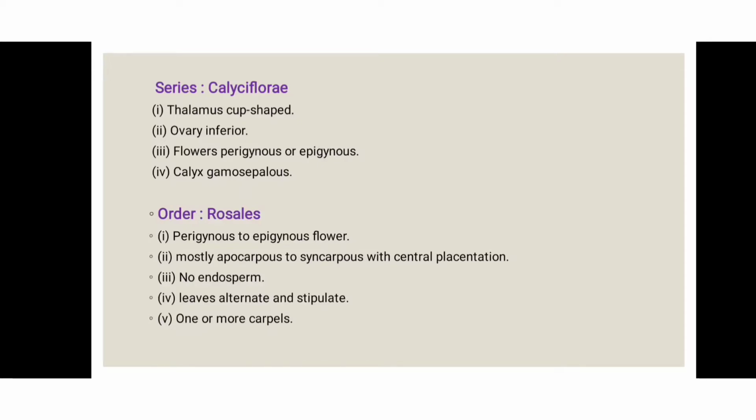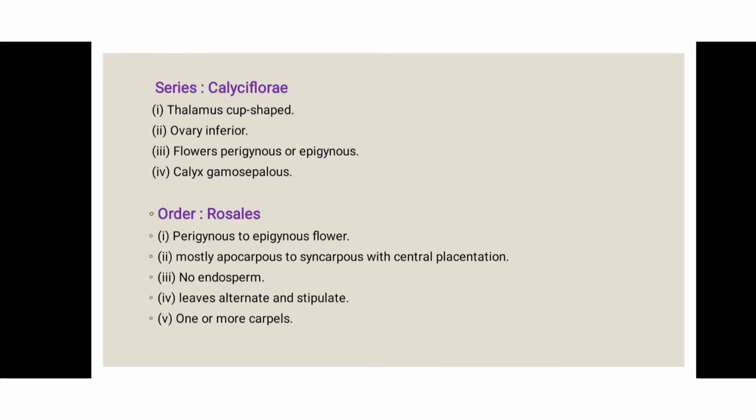And syncarpous means there are two or more carpels and all are fused together. Central placentation means the arrangement of the ovules within the ovary is in the central position. There is no endosperm, meaning the nutritive tissue in the seed is not present.